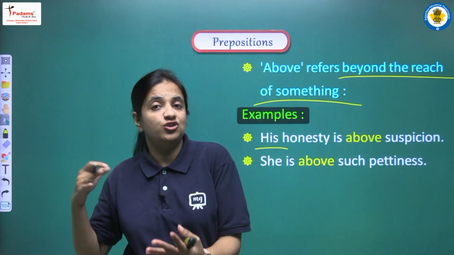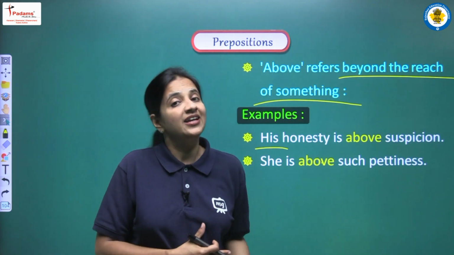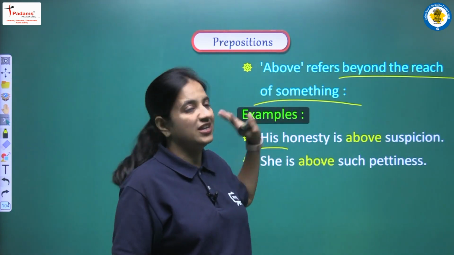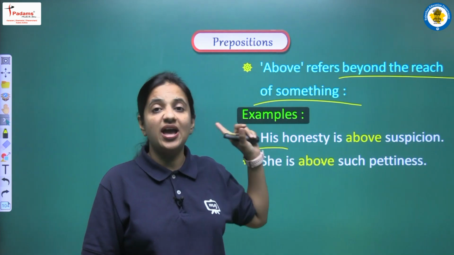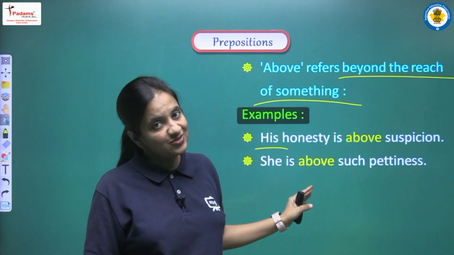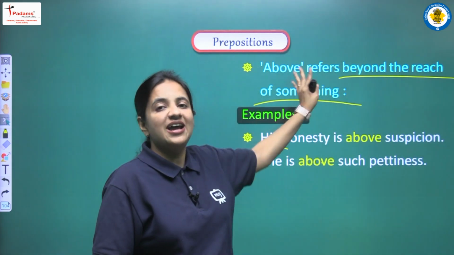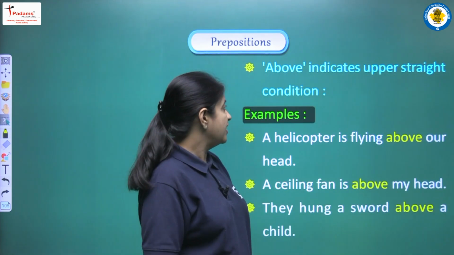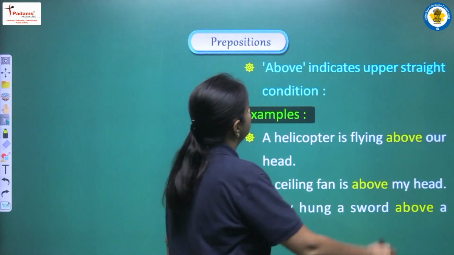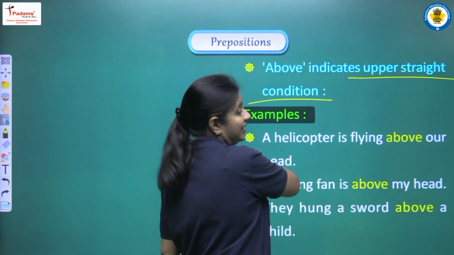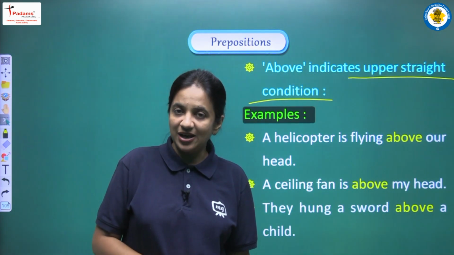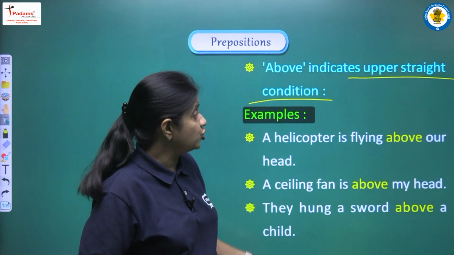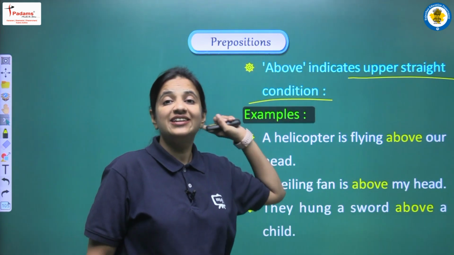Yeah, right, वो छोटी छोटी बातों से बहुत दूर है. Okay, so in this manner also we can use above in a sentence to have this particular meaning. And yes, we have discussed the examples that are related with this use. Now let's see, above indicates upper straight condition. So this is another use of above when it is used to show upper straight condition.